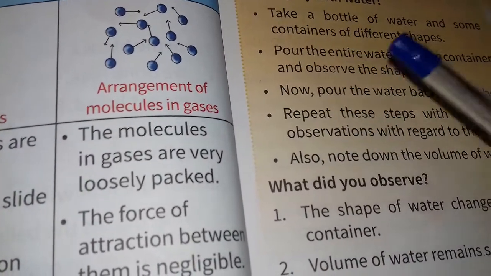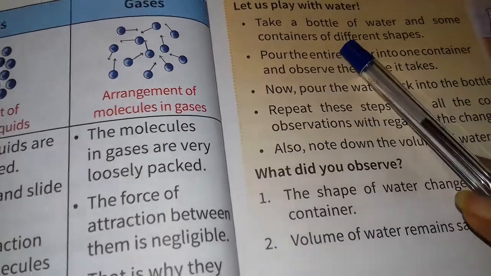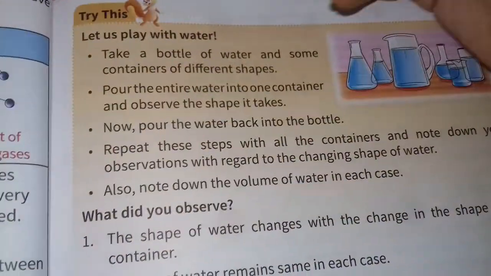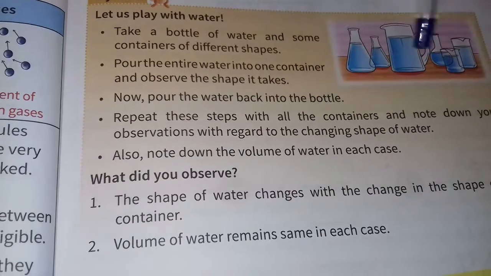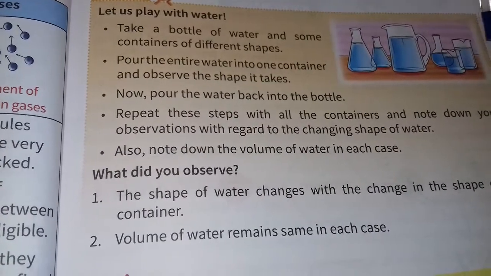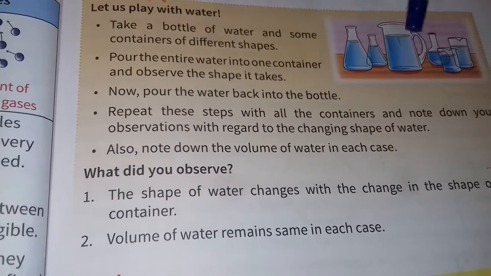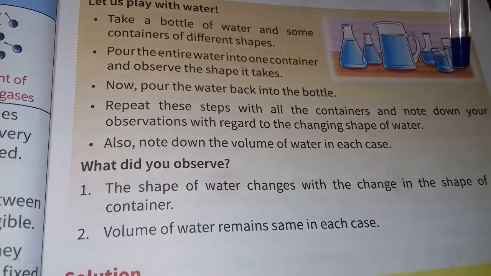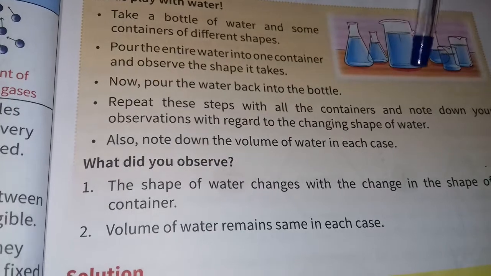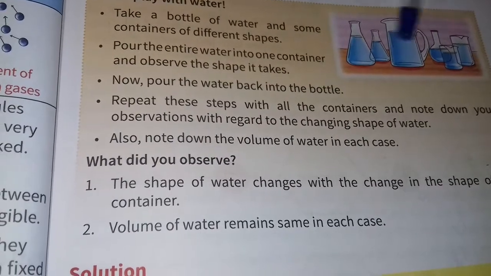Now here, you can see in this picture there are many containers of many shapes and sizes, and water is poured in every container.